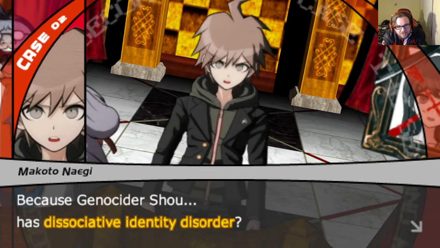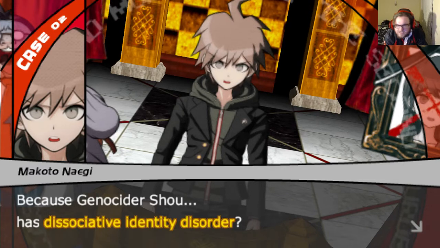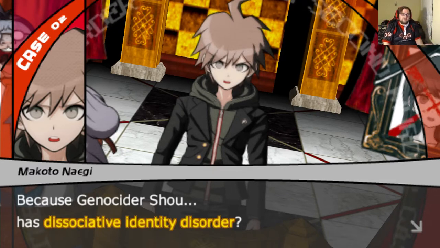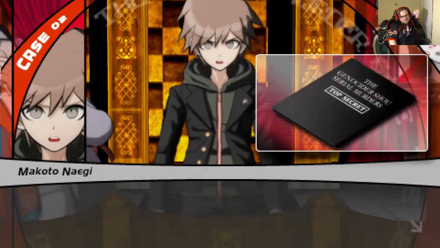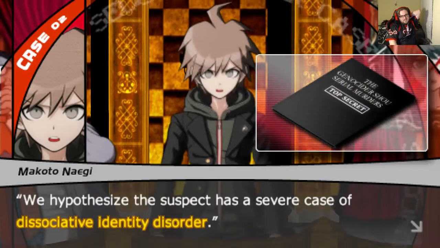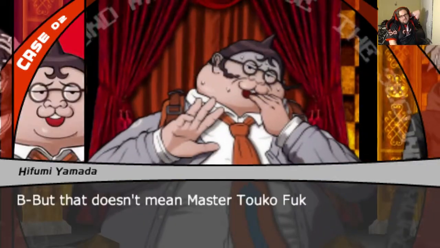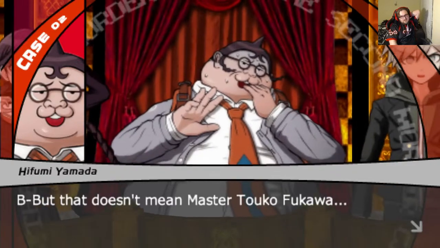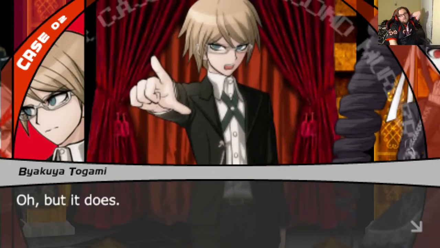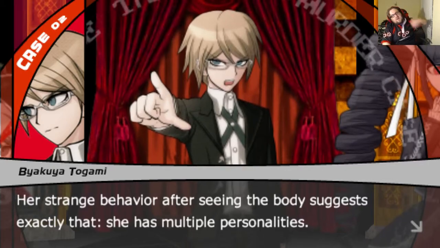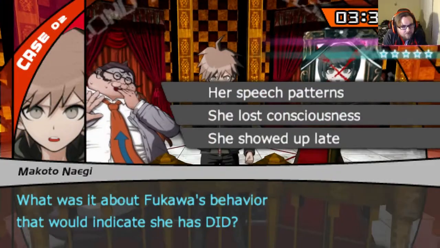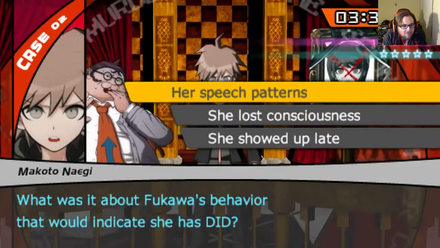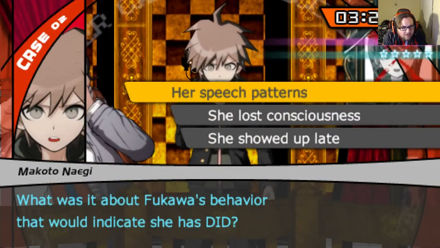Because Genocider Shuei has dissociative identity disorder. I thought it was dissociative personality disorder. Huh? That's what it said in Genocider Shuei's case file. We hypothesized the suspect has a severe case of dissociative identity disorder. But that doesn't mean Master Fukawa. Oh, but it does. Her strange behavior after seeing the body suggests exactly that. She has multiple personalities. But what was it about Fukawa's behavior that would indicate that she had DID?